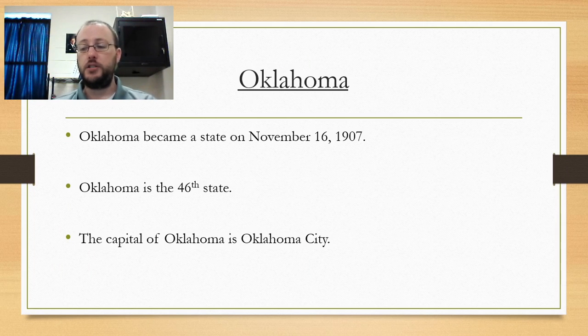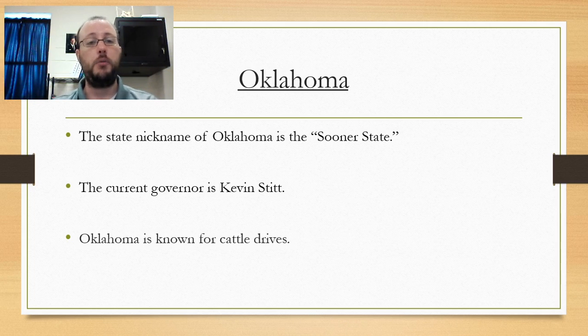Now, Oklahoma is the last state we're doing in this video. It became a state November 16, 1907, making it the 46th state, and the capital of Oklahoma is Oklahoma City. The state nickname of Oklahoma is the Sooner State, and the current governor is Kevin Stitt. It's known for cattle drives. That's one thing that Oklahoma is known for. It's a large population of cattle production.